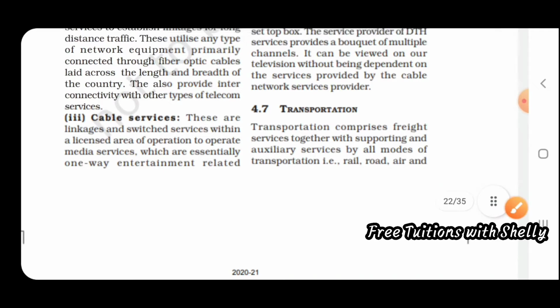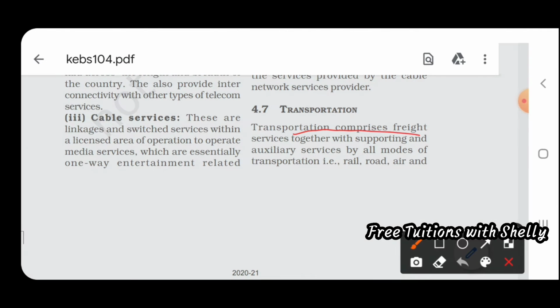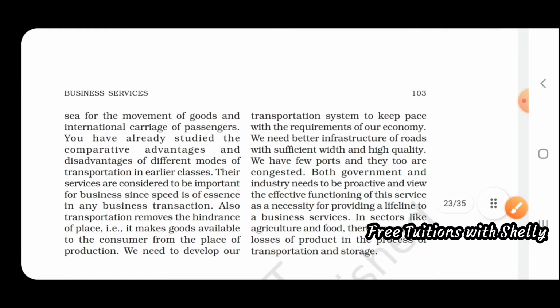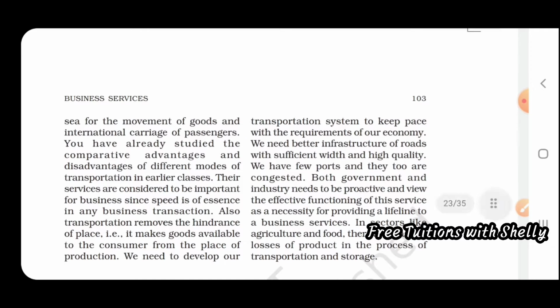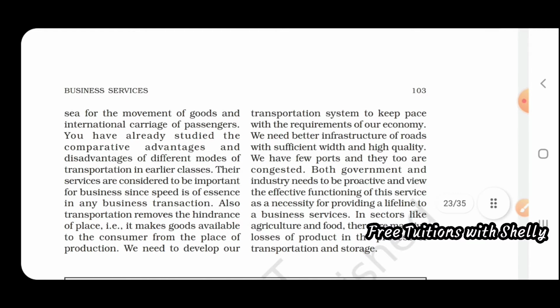Next is transportation. Transportation comprises services together with supporting auxiliary services by air, rail, road and sea. All these are means by which we can transfer goods from one place to another. Transportation is an important and main service provided for a business organization, because to make the goods available in the hands of the customers, a good transportation service is definitely mandatory.